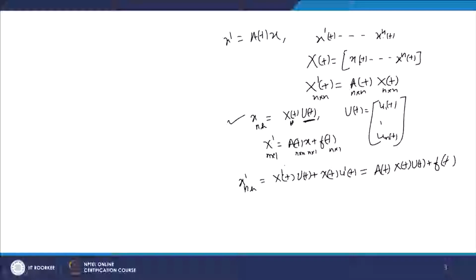So, we need to find this u(t) in a way such that x_nh', which is coming out to be this, must be equal to this.